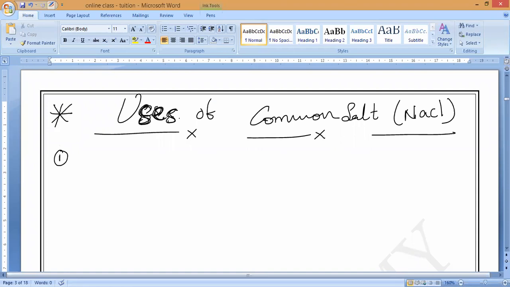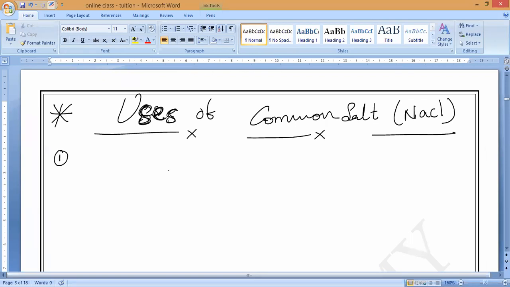First one, preparing food. Cooking and all, don't say that. That you will study in the last point. I said we will use common salt for manufacturing so many chemicals. A large quantity of chemicals is manufactured with the help of sodium chloride. Sodium chloride is the most important raw material for manufacturing so many compounds.